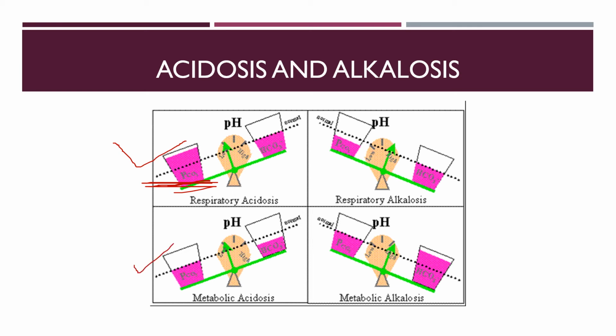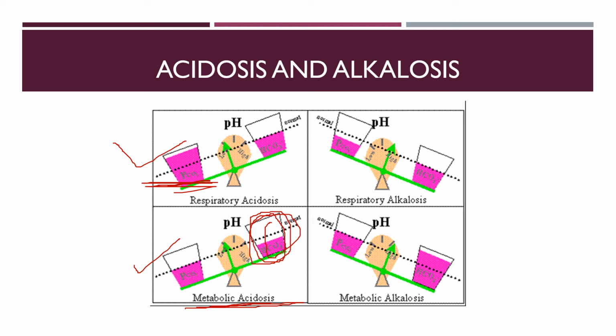But in another condition, the partial pressure of carbon dioxide is almost normal, but the HCO3 minus concentration is less, or the body accumulates more H plus. That is metabolic acidosis.